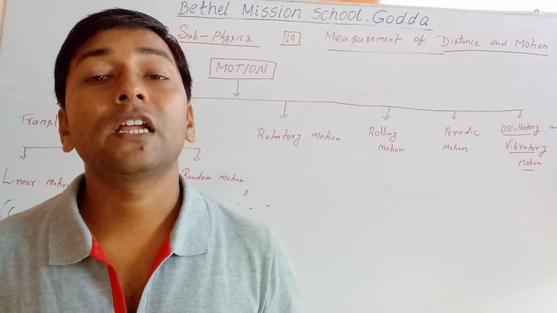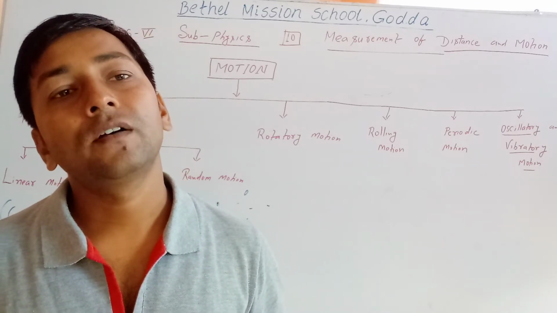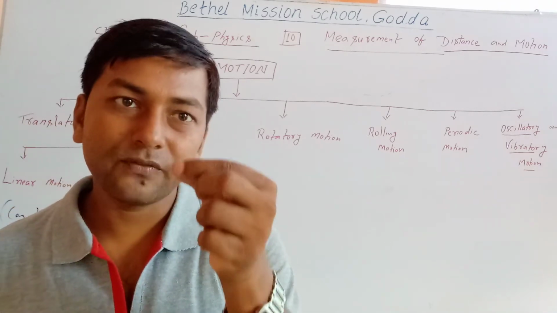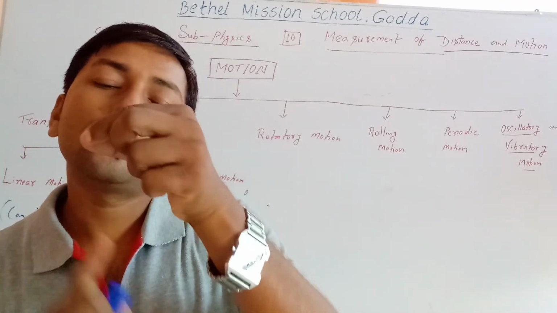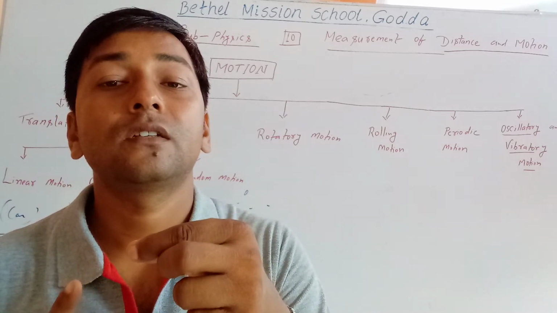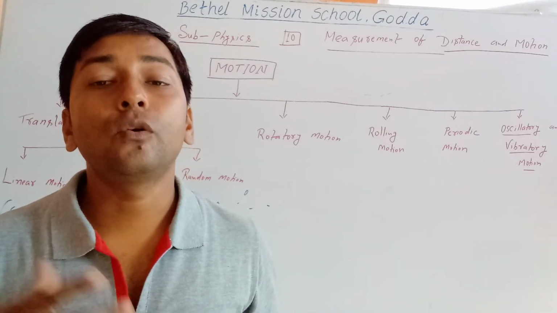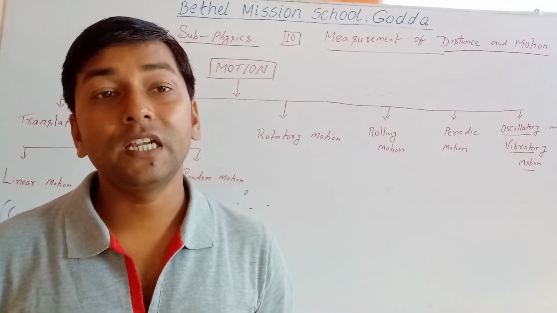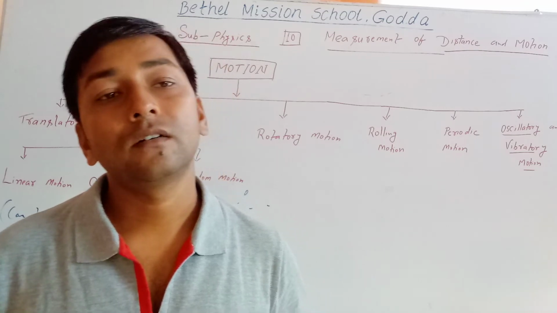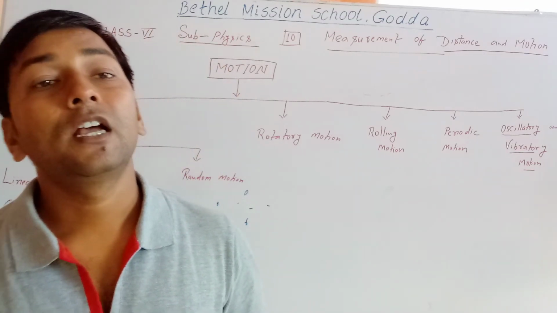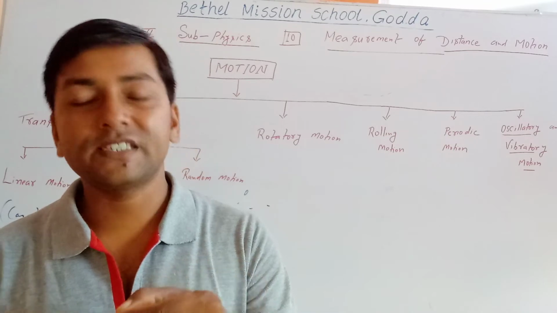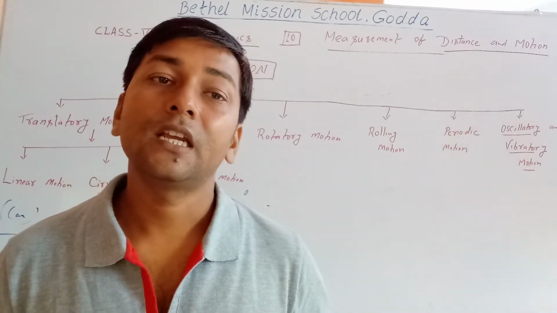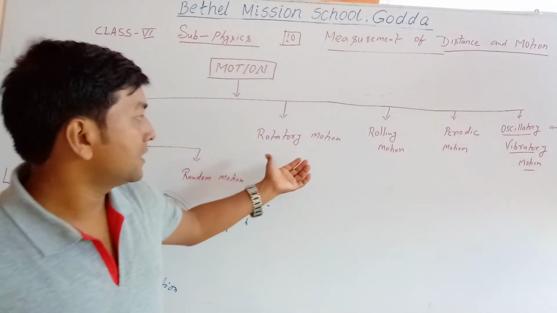And the rotation of the earth also. Earth has a fixed axis, and the sun is a fixed point, and about the sun it moves around us. Also the blades of a fan, or a potter's wheel. You know a potter's wheel. The wheel moves about a fixed axis, that is called rotatory motion. There are so many examples.